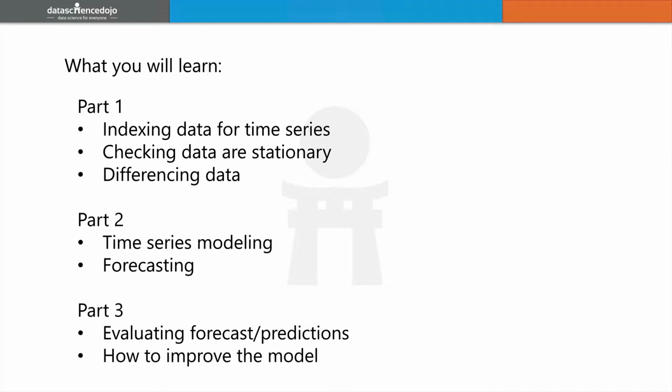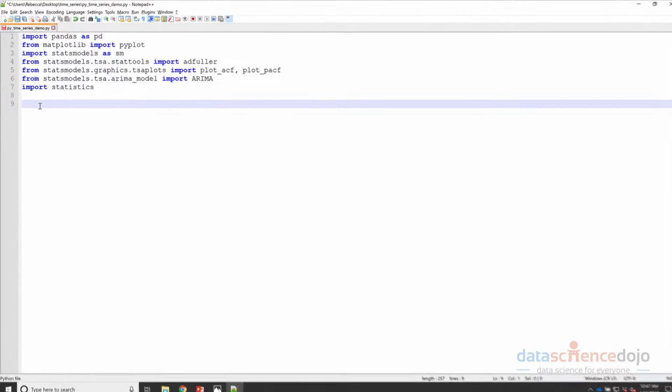So in part 1, in this video, we'll go over reading and indexing our data for time series, checking the data meets the requirements or assumptions for time series modeling, and transforming our data to ensure it meets those requirements. Then in part 2, we'll get onto the modeling part of time series, input our terms, and predict users' sentiment a few hours ahead. And in part 3, we'll evaluate our predictions, and then we'll discuss issues with our model and how we can take this further and learn more in depth. So let's get to it.